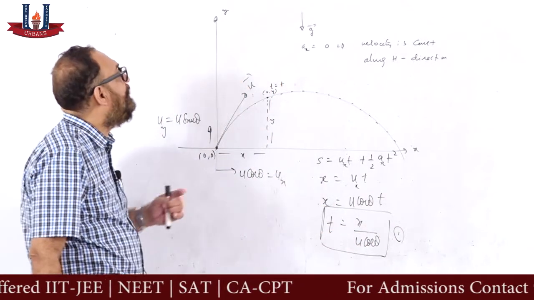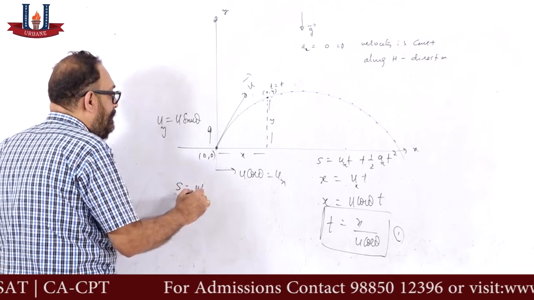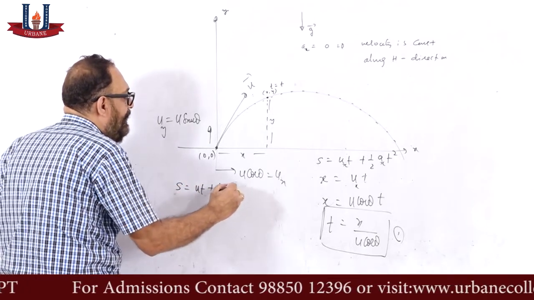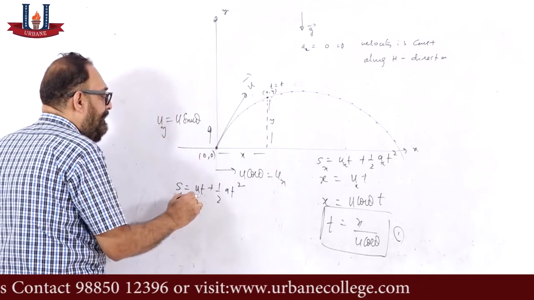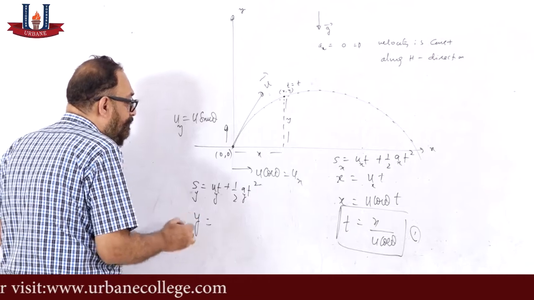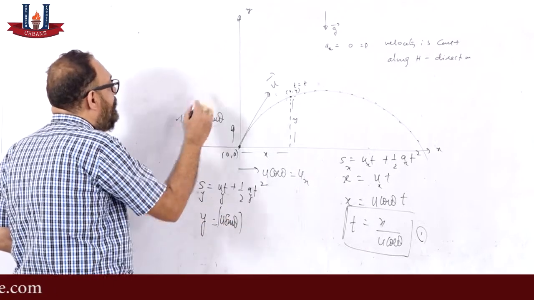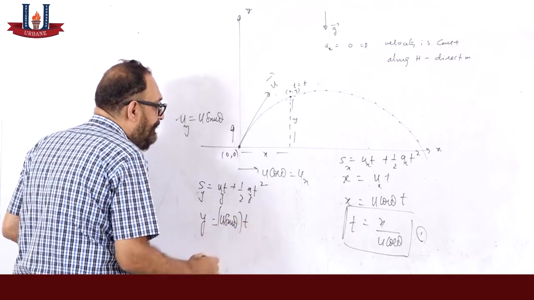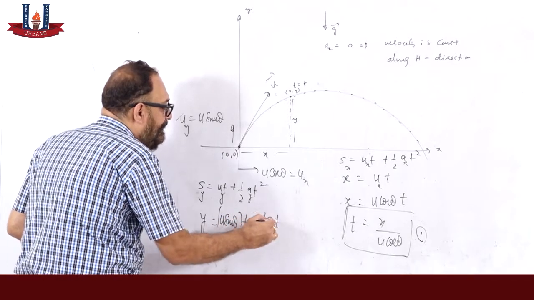When I want to find the y coordinate, I write s is equal to ut plus half into at square. That was for sx. Now this is sy, uy, ay, so this is y, and this is u sin theta, and this is time t, minus half g into t square.